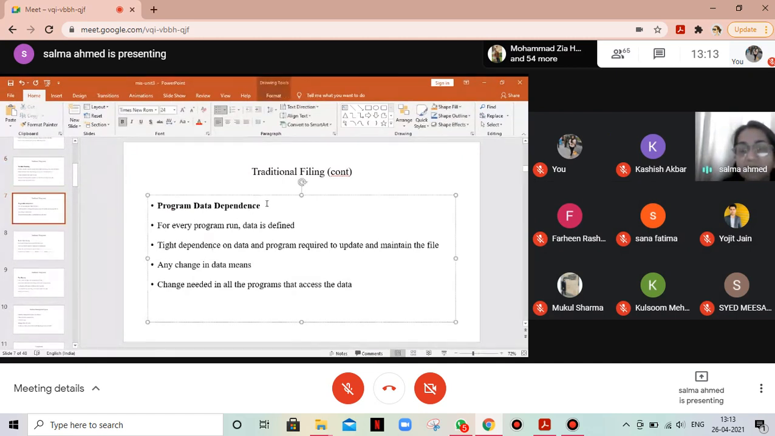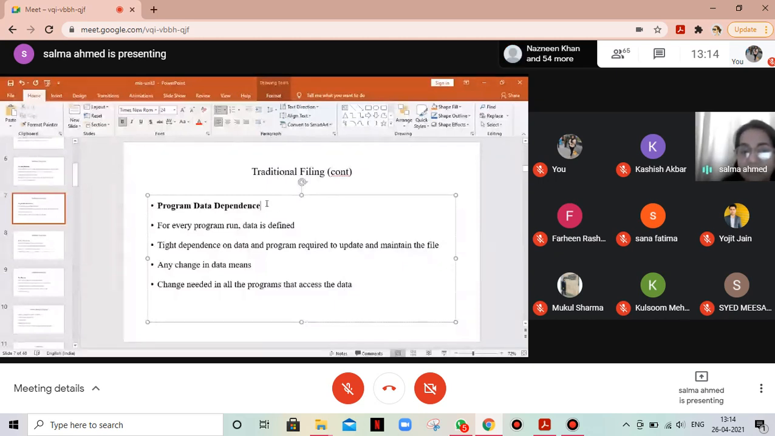Now, program data dependence. Since each of them keeps separate files and separate records, each of them defines their data elements separately. So there is tight dependence upon data and the program required to run that data. For a list of members of a library, I define the enrollment number, the name, the age, the hall of residence. These are data elements, okay? The name, the enrollment number, hall of residence, your age, your course, they become the data elements. And I write the program to generate a list of members. So this program will seek data from these data definitions.